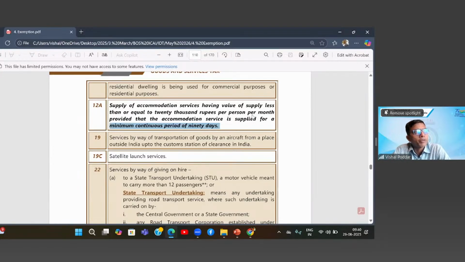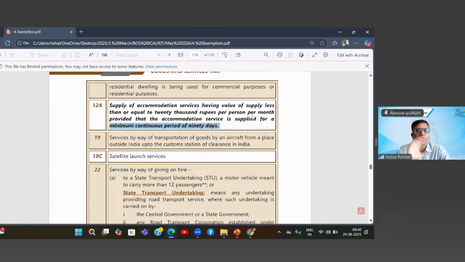But practically it is very difficult, because generally you will not stay in a hotel on a daily basis and also for a continuous period of 90 days. But if it is there, then the hotel becomes a hostel. Now see, what is the difference between a hotel and a hostel? In fact, we have judgments for that also. Hotels are those which are for shorter period stay, which may be 1 day, 2 days, 1 week, not more than that. And that is why they have purposefully kept a period of 3 months here.